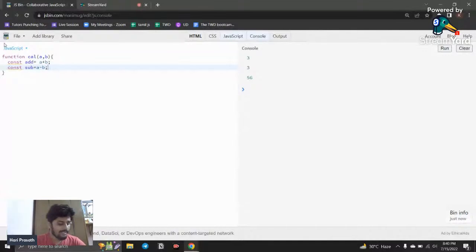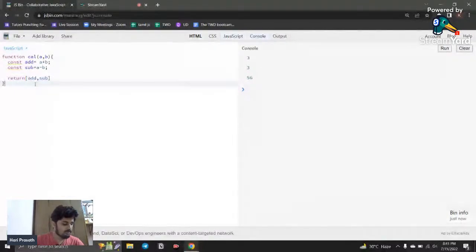Now in a function, the return keyword indicates the end of the function, and it also does another job: whoever calls this function, it returns to them. Instead of returning a single value, we can return variables by using this destructuring. I simply say add comma sub. So if someone calls it, it will return this.